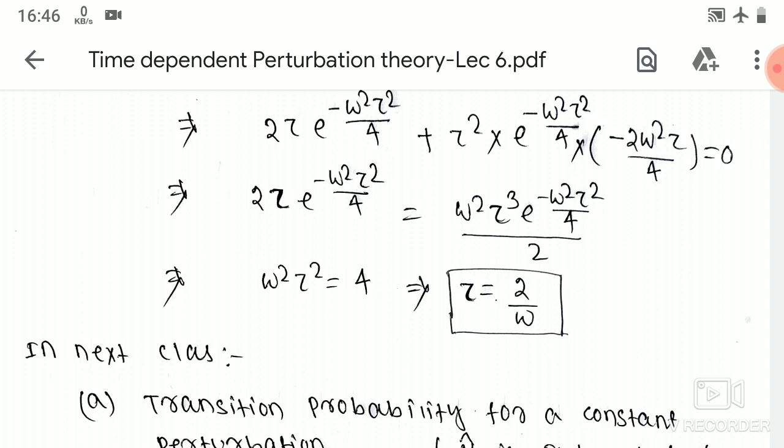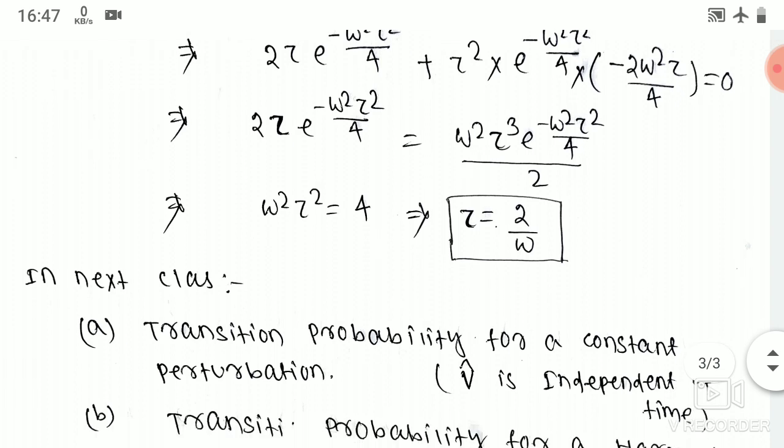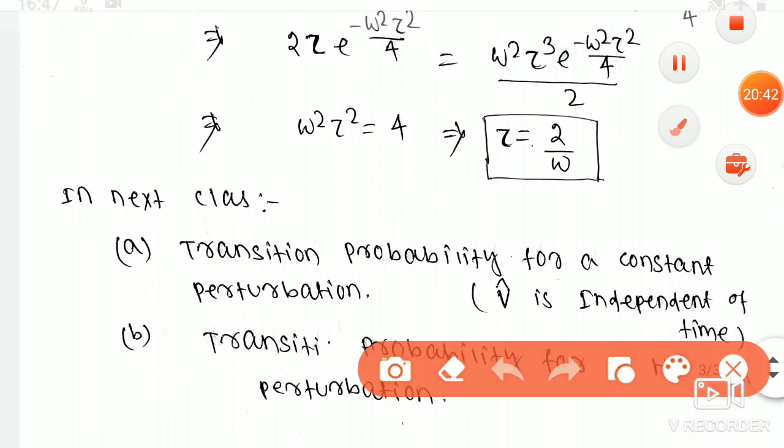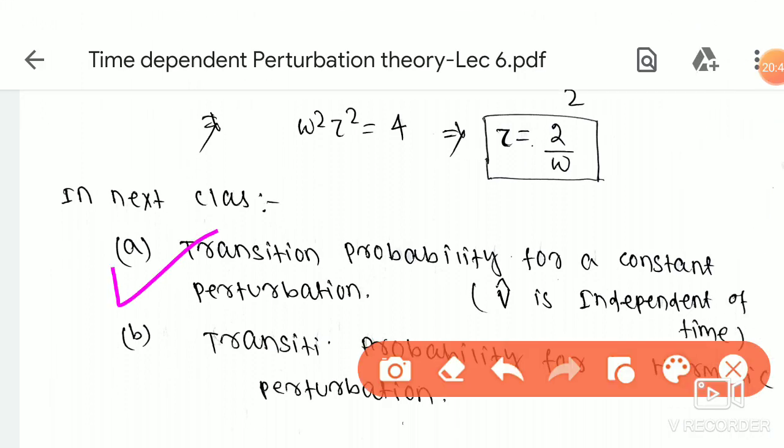I thought of doing one more problem, but I think this is enough. I solved this problem to give a feel for how to deal with problems on transition probability. Hope you got it. So in the next class we are going to start with what the transition probability is for a constant perturbation.